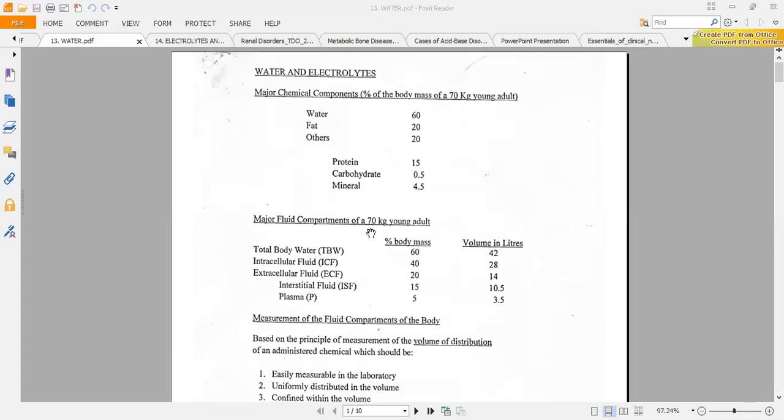So it depends on which term I'm using. If I'm using total body weight, then the intracellular compartment will be 40%. But if I'm using total body water, then the intracellular compartment will be 2/3 of the total body water.